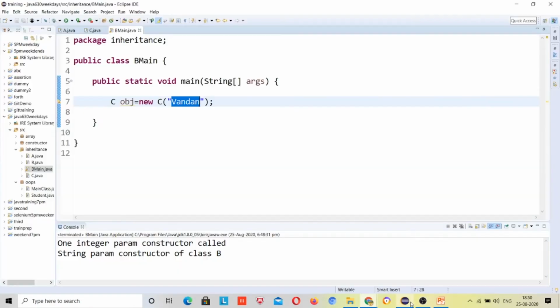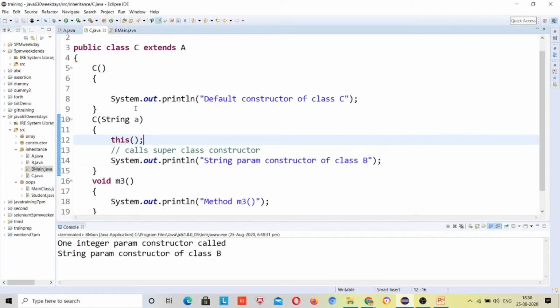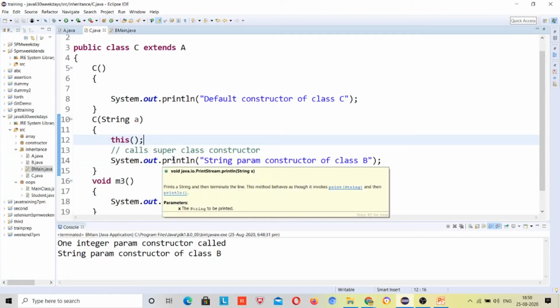I think the first constructor will be called first. Now tell me. Default. I think the default constructor and then the string parameter. Which class's default constructor, A or the same class? Same. Okay, and then what will the output be?